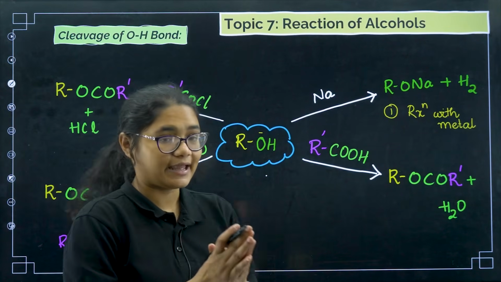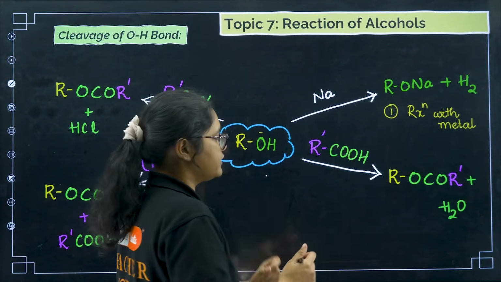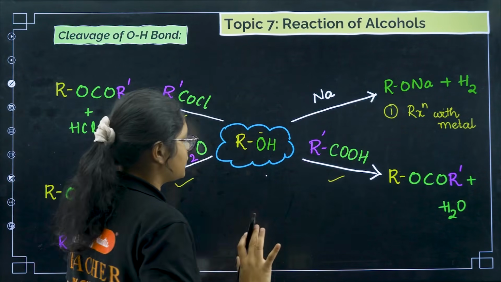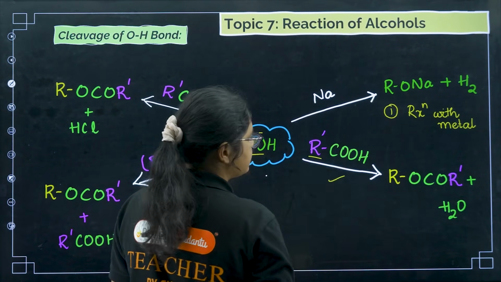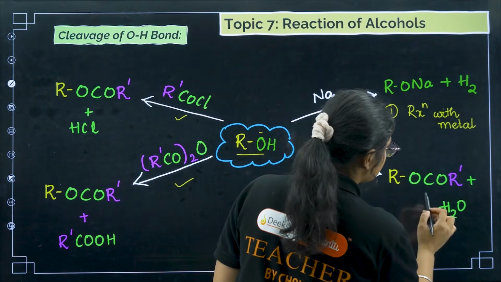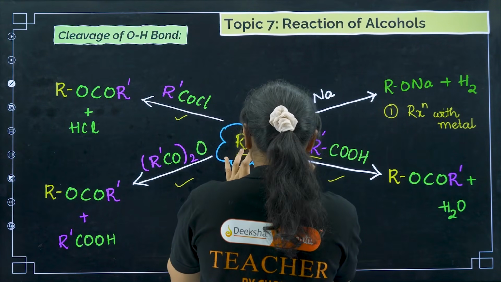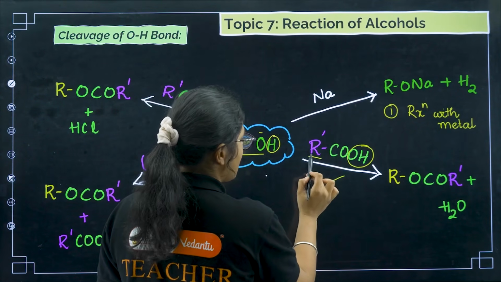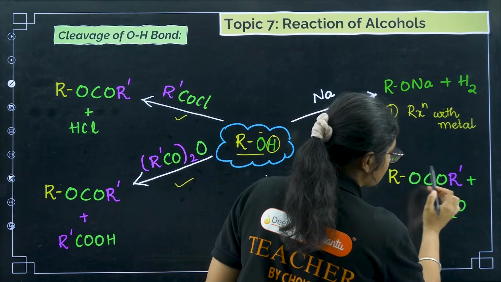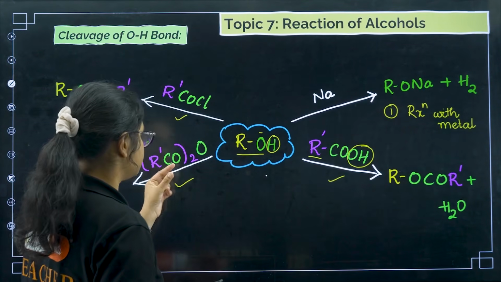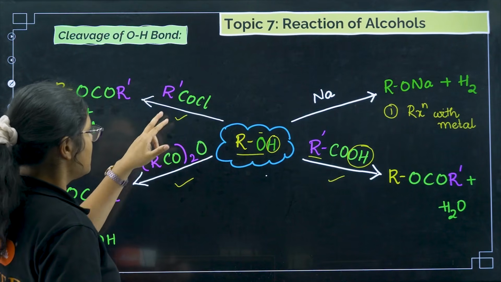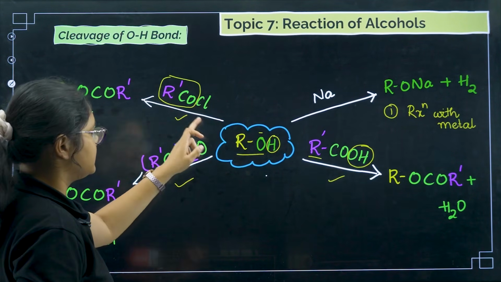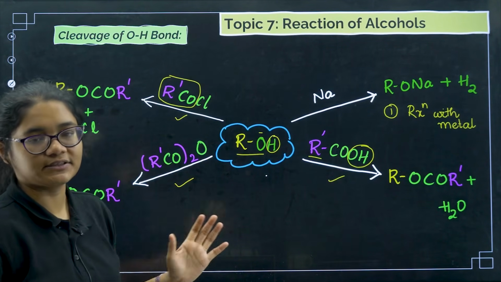Esterification can happen when alcohol reacts with a carboxylic acid, acid anhydride, or acid chloride. Basically, you keep this RO and take this R dash. In RO you keep the H, and this OH you have to remove, and the rest should join. So you have R dash CO OR. Next, here also the same thing: you just join R dash CO. Clear? R dash CO OR. That is how the esterification reaction will take place.